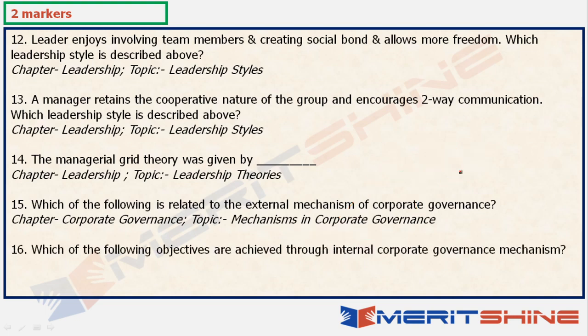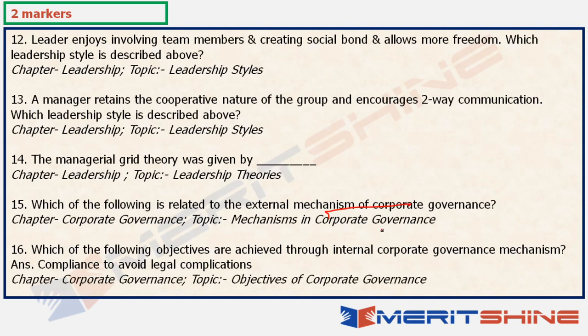Which of the following objectives are achieved through internal corporate governance mechanism? Again, an option based question, because which of the following objectives? So you'll have to have a list of objectives, and based on your knowledge of corporate governance mechanism, which you should have studied because it's a part of the syllabus, you would know that would be there. I've just kept the answer to this. Compliance to avoid legal complication was the answer to this particular question. But then again, you will have to have the options to this question to answer this question, right?